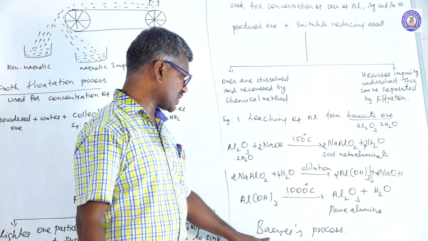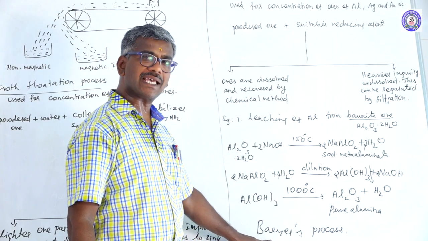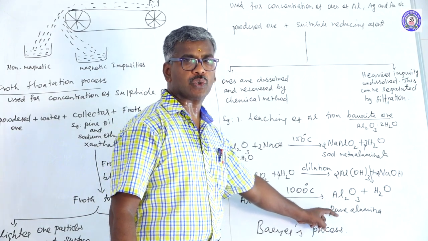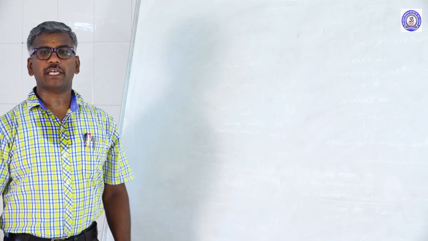What is the process? This process is known as the Baeyer's process. Impure ore converted into pure ore. Leaching of silver from their ores.